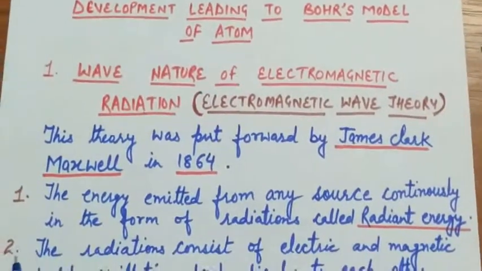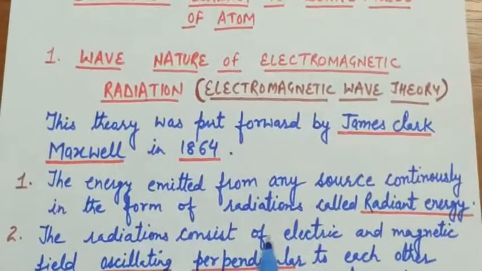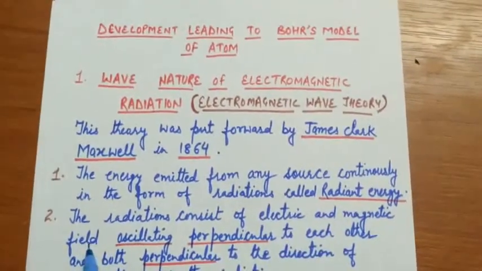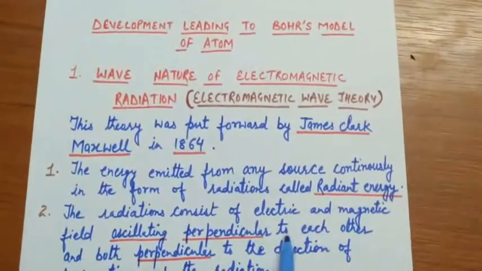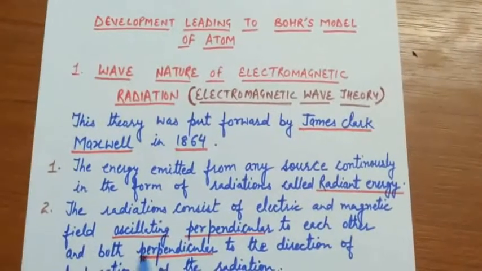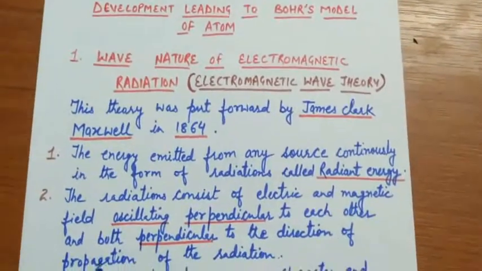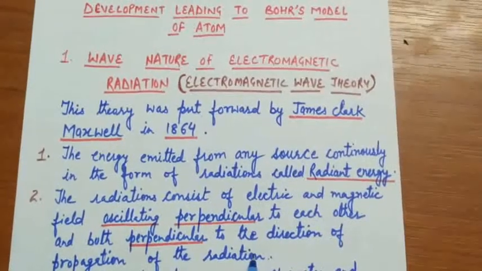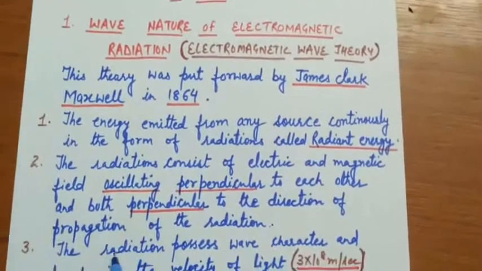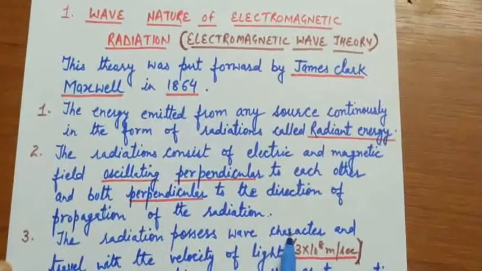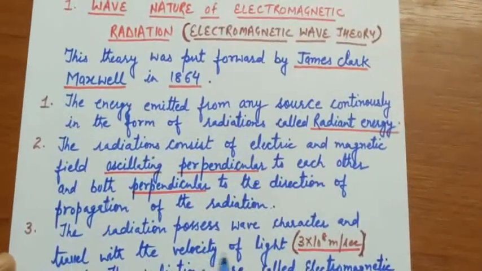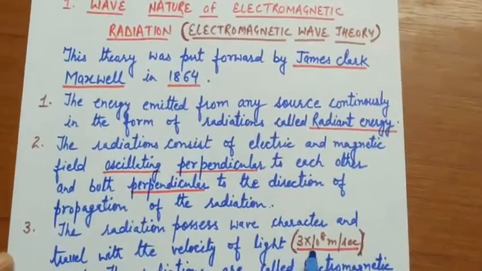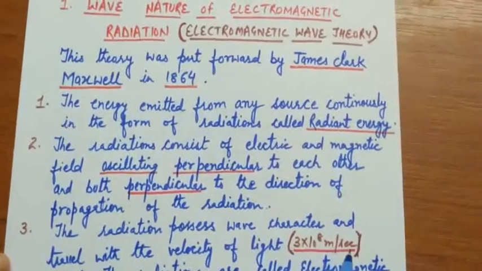Number 2, the radiations consist of electric and magnetic field oscillating perpendicular to each other and both perpendicular to the direction of propagation of the radiation. Number 3, the radiations possess wave character and travel with the velocity of light, that is 3 × 10^8 meter per second.